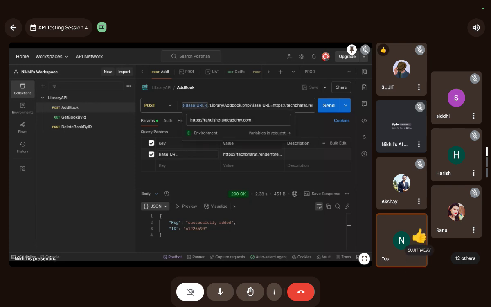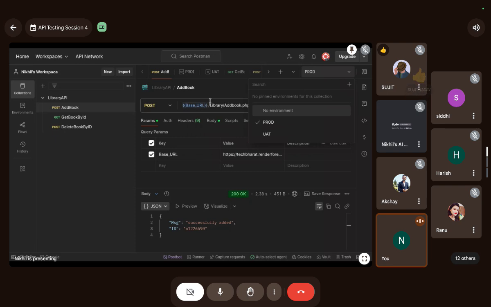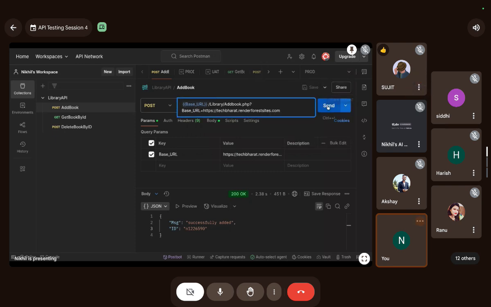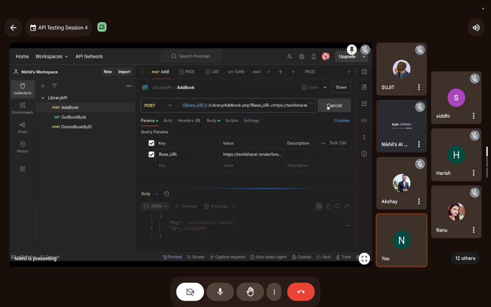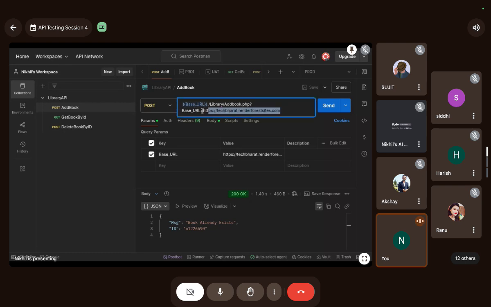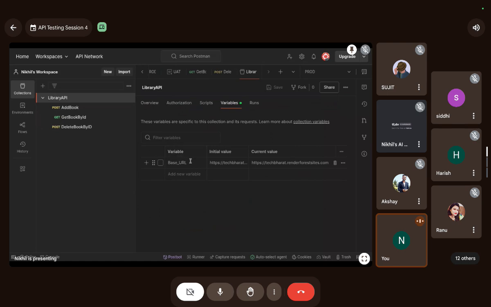I have saved this. I have selected the prod environment, and I will send this request. This says book already exists because this actually doesn't have an effect on this. I want to add something, but it's related to environment. Let me delete it from the collection as well.